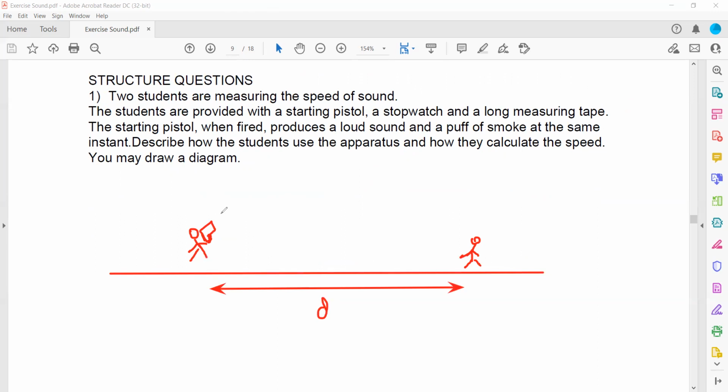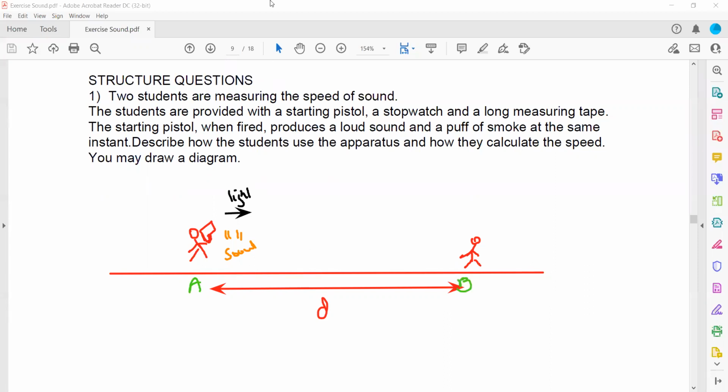So when a person fires a shell, two things will happen. It will produce light and it will produce sound. So there will be light, and the second thing, there will be sound. Two things produced at the same time. So if we label these positions, this is A and this one is position B.